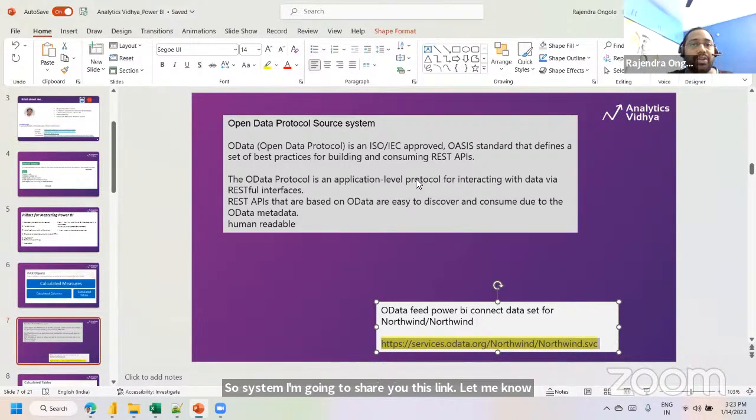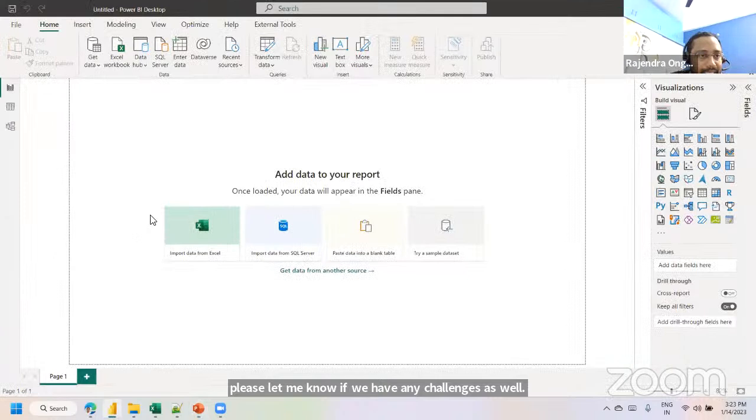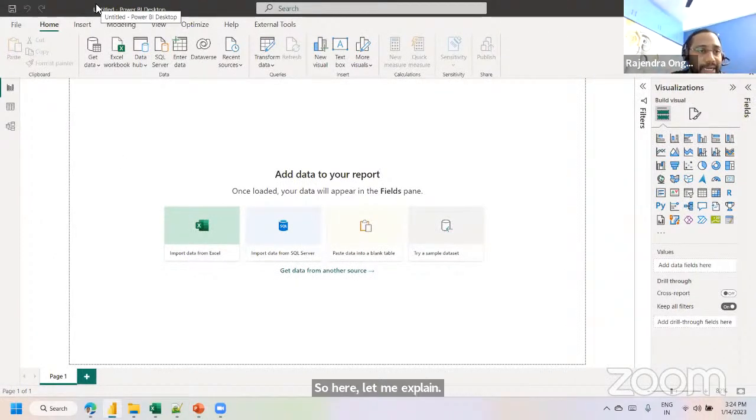I hope everyone has installed the software. If not, please try to install the Power BI Desktop application. To get this data extraction from the OData feed, please let me know if you have any challenges as well. Okay. I have already installed this application, as I said. So here, let me explain a few of the objects in Power BI Desktop.